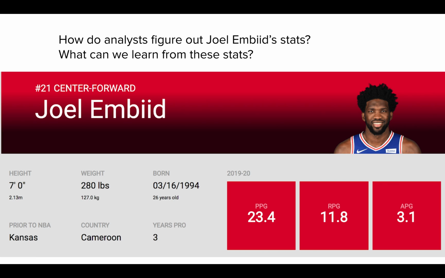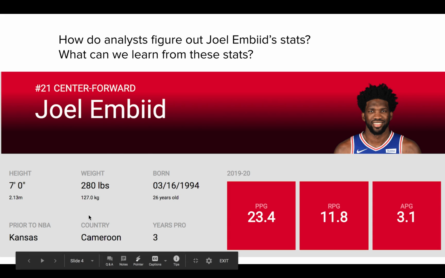Somebody's job is to actually look at every player and all the different things that they do on the court and calculate all of their statistics and all of their numbers. So we can find out a lot about a player based on these statistics. I'm looking at Joel Embiid, and I have some background information on him over here, but I'm going to focus over here on these 3 things.